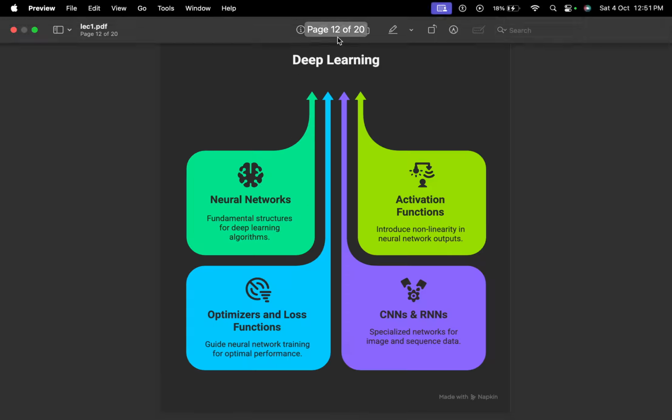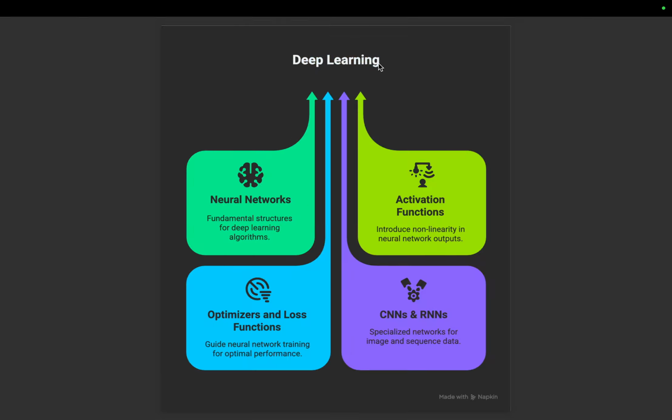Then comes deep learning. In deep learning, we will understand how the neural network works, and what the activation function and loss function are, what backpropagation and forward propagation are, and how we can improve the performance of the neural network by hyperparameter tuning, by the bias variance trade-off, and by L1 L2 regularization. We will do all of these things in the ANN part.